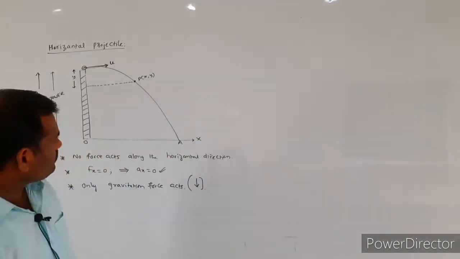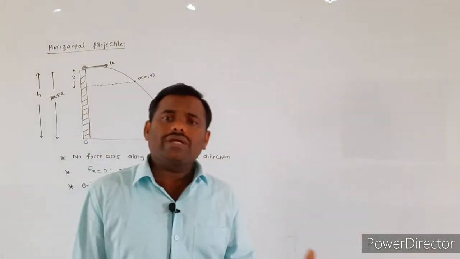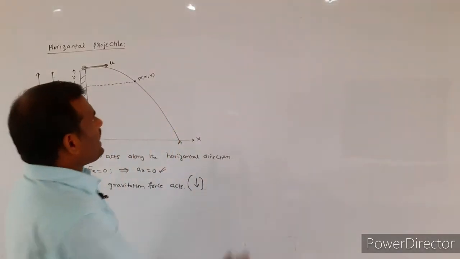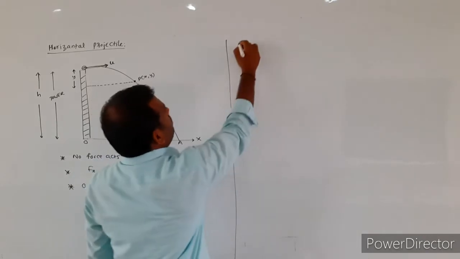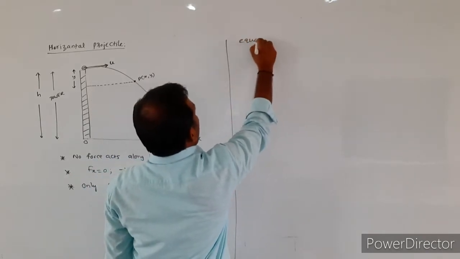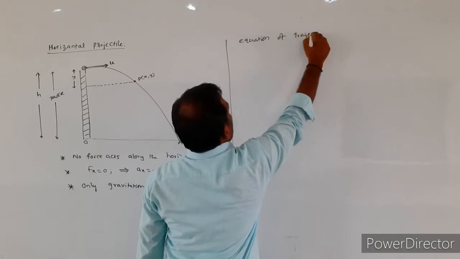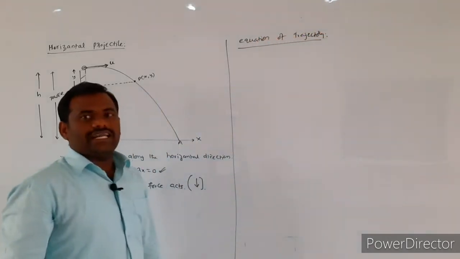So here, similar to the oblique projectile, what are we going to calculate? We are going to calculate the equation of the trajectory.